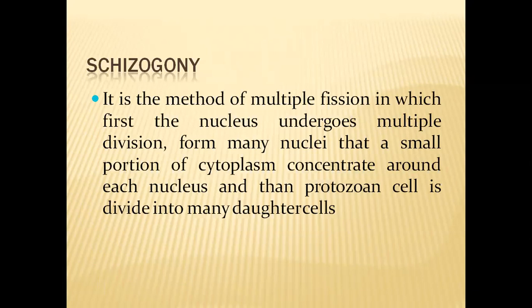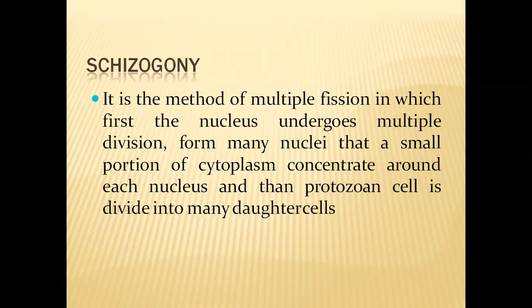And after the nuclear divisions are completed, around these small nuclei, small portions of cytoplasm will be concentrated around each nucleus, and then the protozoa cell divides into many daughter cells.